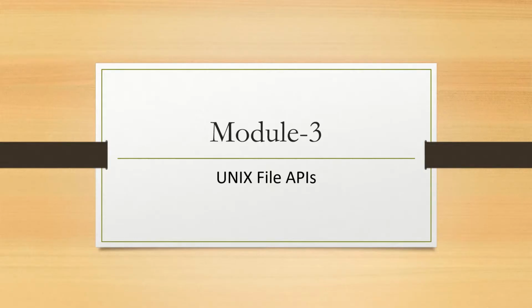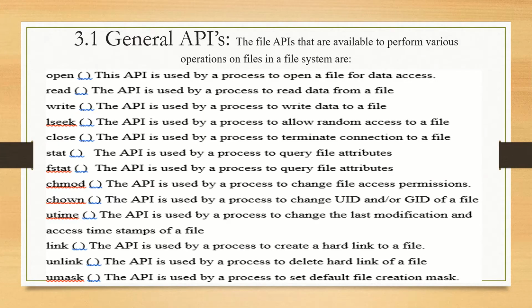Unix file APIs. The file APIs that are available to perform various operations on files in file systems. Here we are discussing general APIs, application programming interfaces of file systems. The file APIs are available to perform various operations on files in a file system. They are open, nothing but the open function. This API is used by the process to open a file for data access.